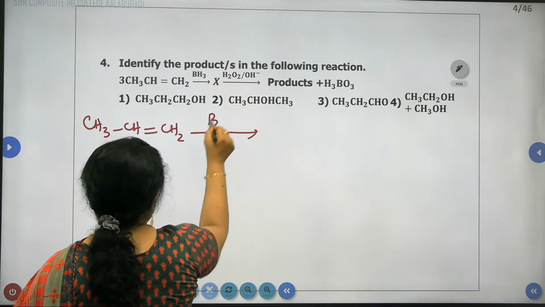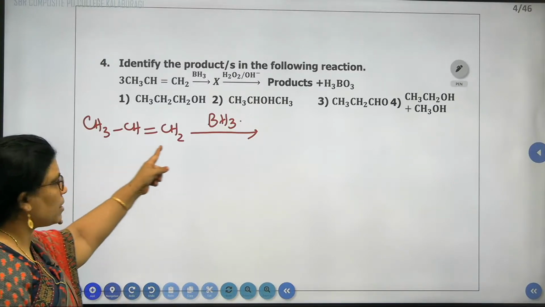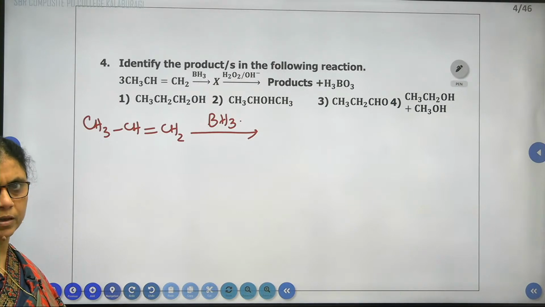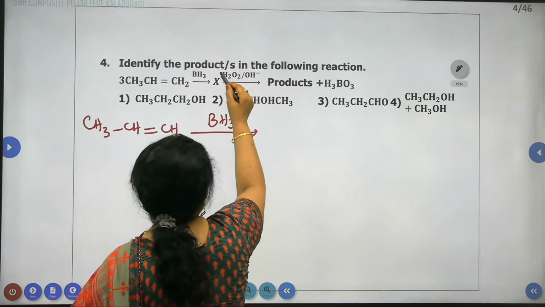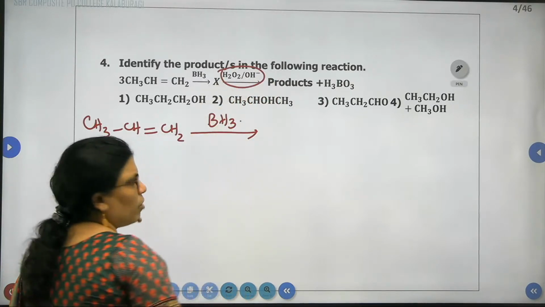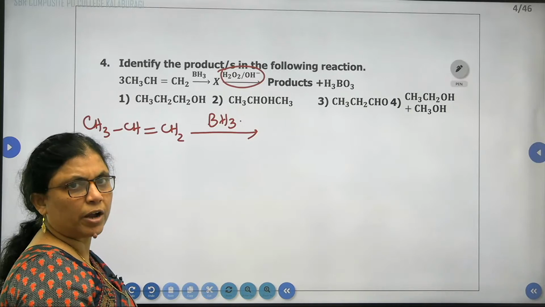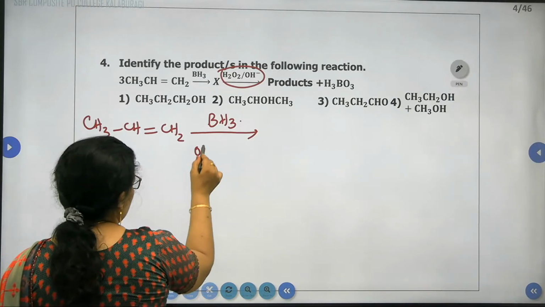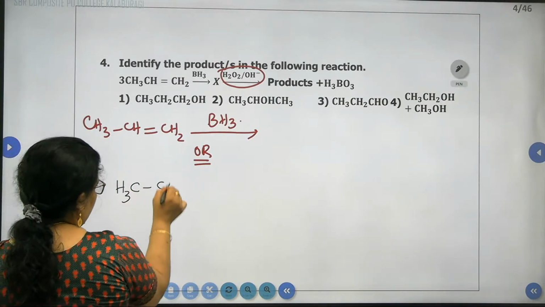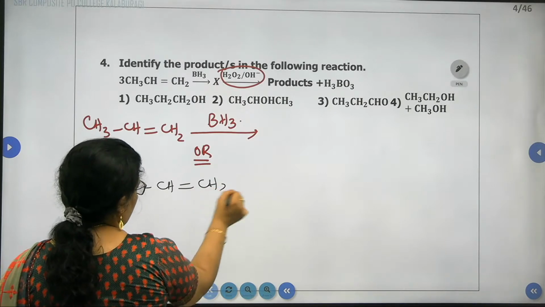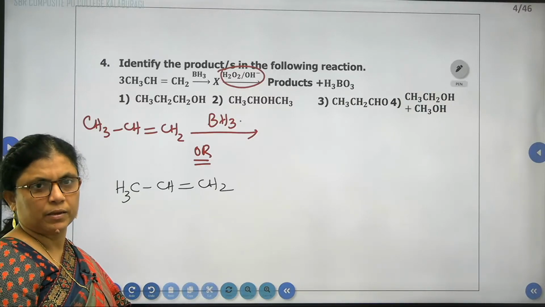By adding borane, boron will go to one carbon atom and BH2 will go to another carbon atom. Or in the simplest way, we can write it with respect to water, because this can be done on the basis of addition of water. That is a basic hydrolysis in presence of hydrogen peroxide. This reaction will be similar to that of water. We are adding the water. That is the simplest way to write the answer. Don't go for writing hydroboration oxidation, a complicated answer, because we want the answer in a short period of time.